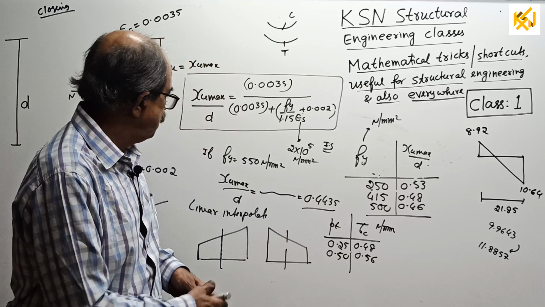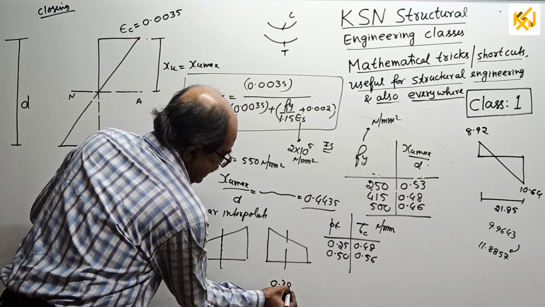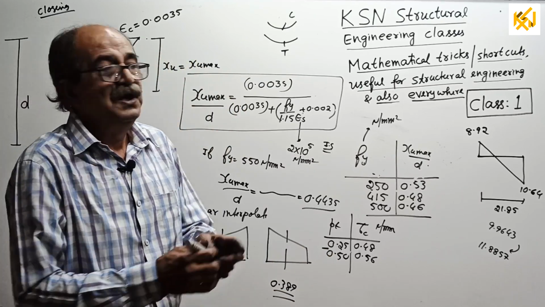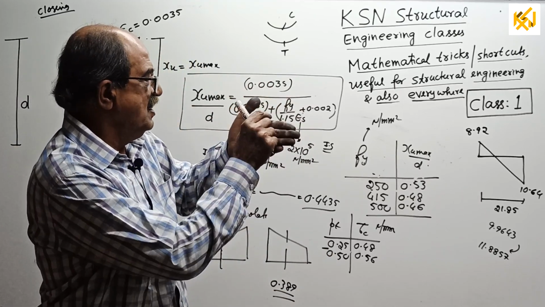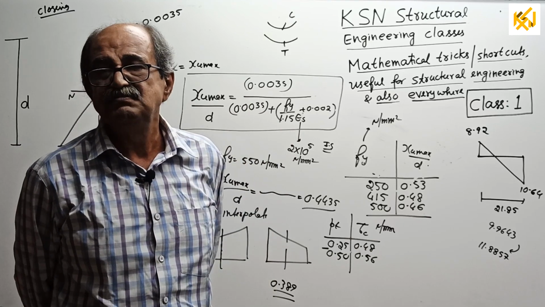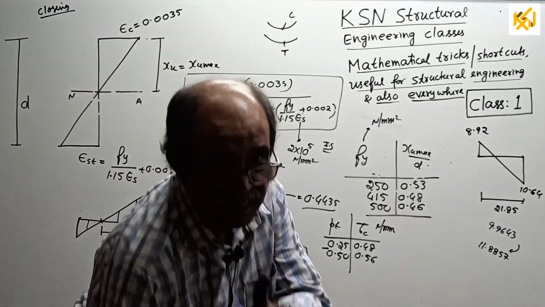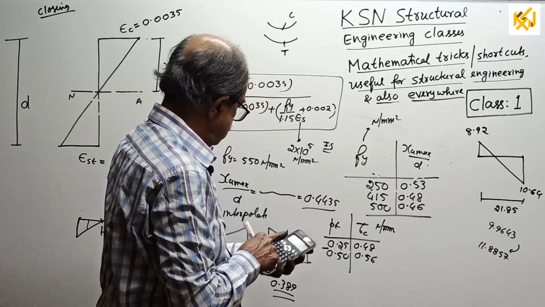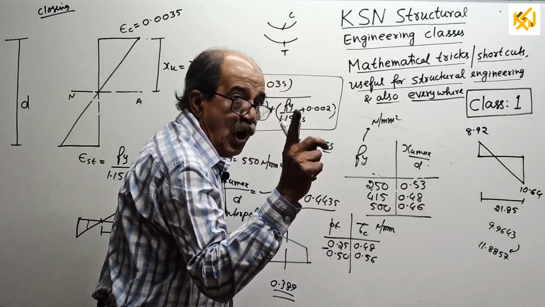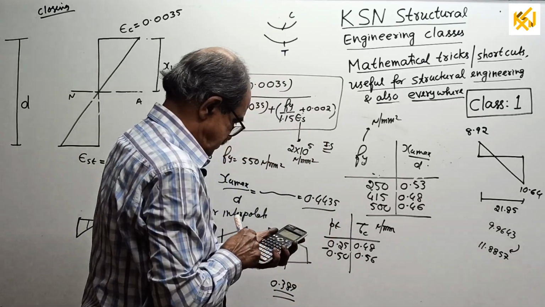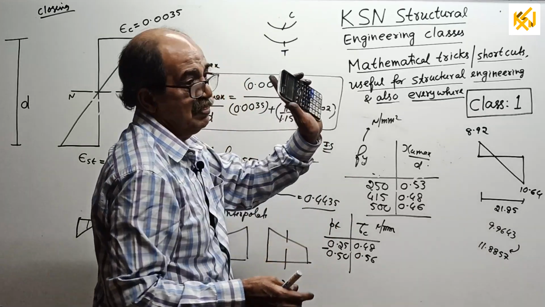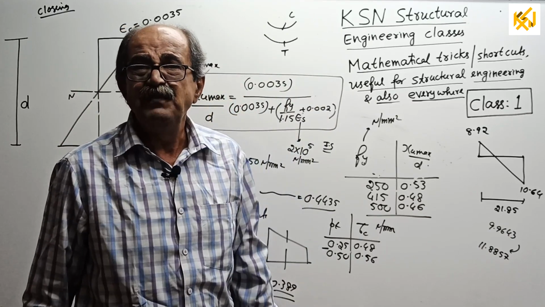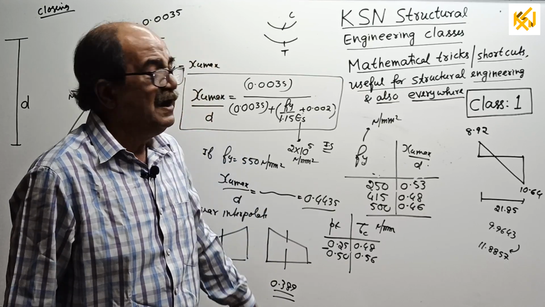Suppose PT comes to, for example, 0.389, in between. How to get it? Once again they start. Put a diagram here, put one more ordinate here, do something, half page calculate. No. I will tell the trick here. That is the answer. I will convince you of it so that in front of me you can do it.